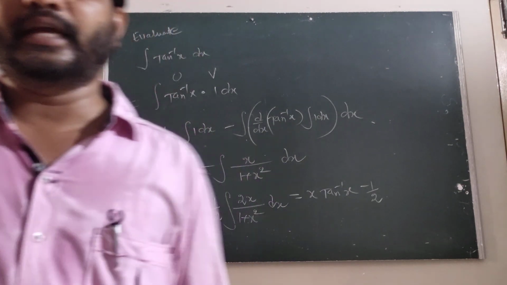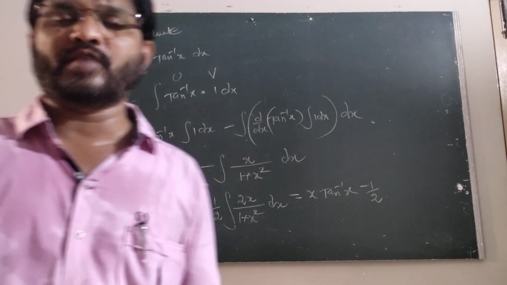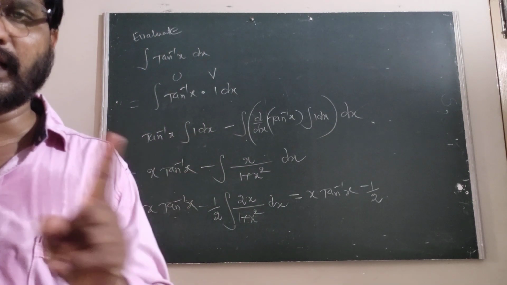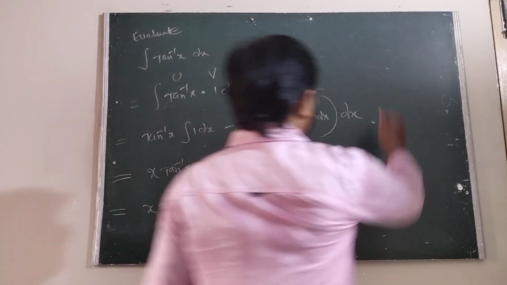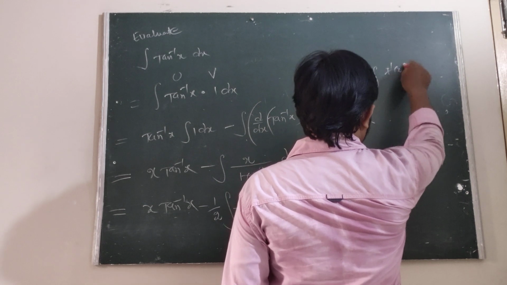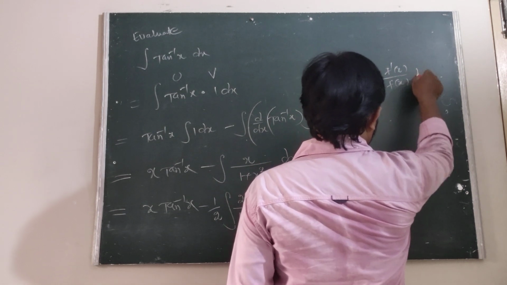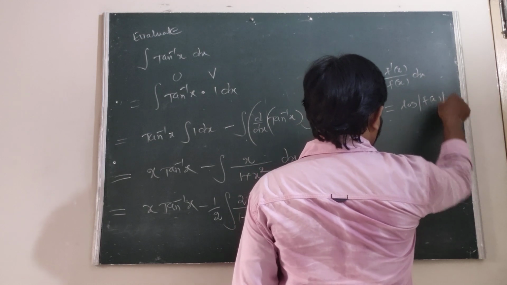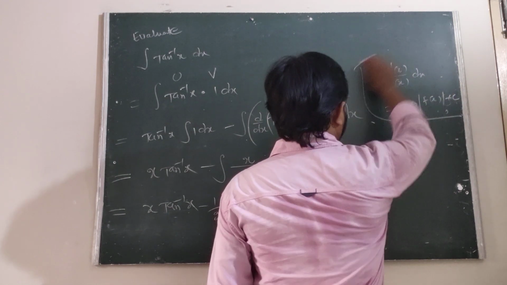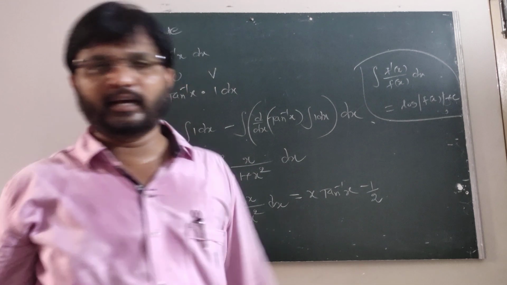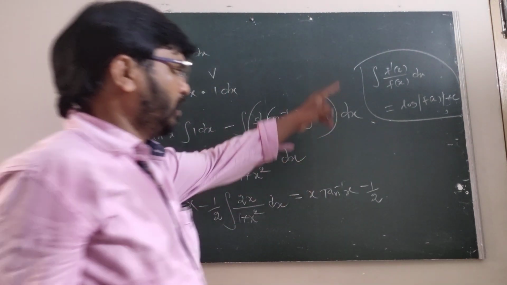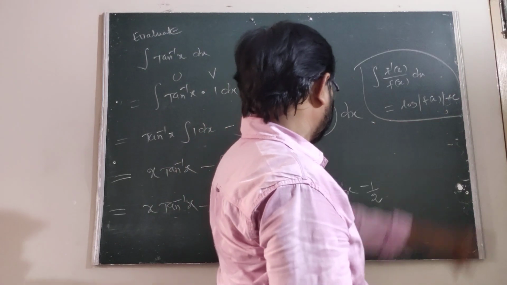We know that the integral of f dash of x upon f of x into dx is log mod of f of x plus c.